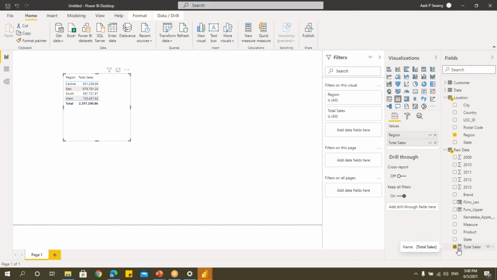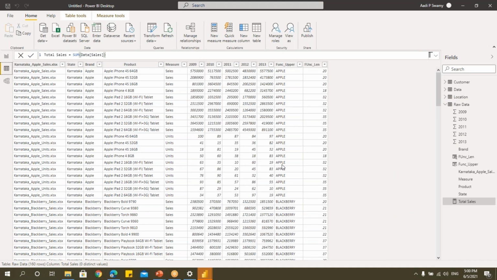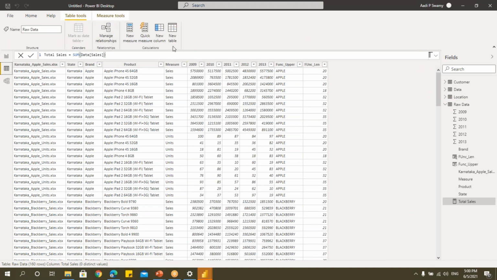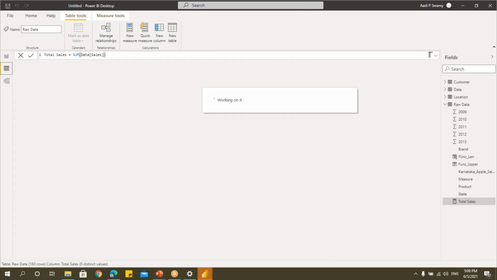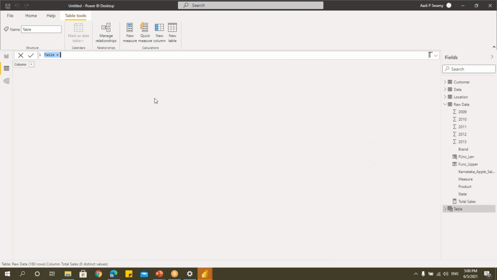The icon will be something like a calculator. But if you see the column functions, there'll be something like a sigma mark or fx. You'll see that fx here. That is, you can see the column here. But we have something called a table function, which will help us in creating a new table itself from the existing table. There are different functions that I've also listed down in that notepad.